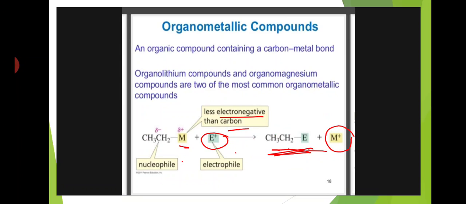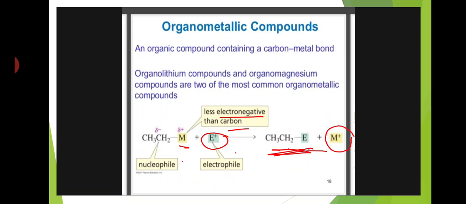So by using organometallic compounds, we can get carbanions. Organolithium compounds and organomagnesium compounds are two of the most common organometallic compounds.